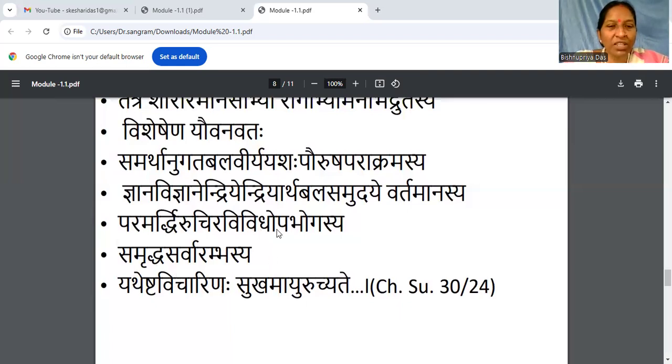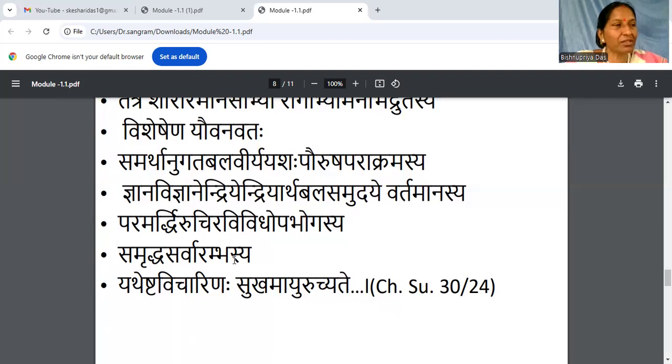To enjoy Vividha Upabhoga, to enjoy life, the amount of money and gadgets required is as per the person's own wish and pleasing facilities.